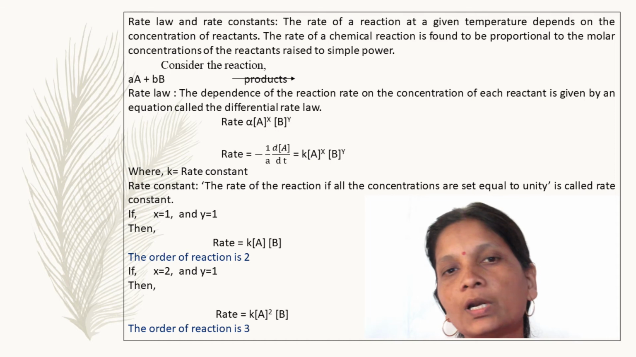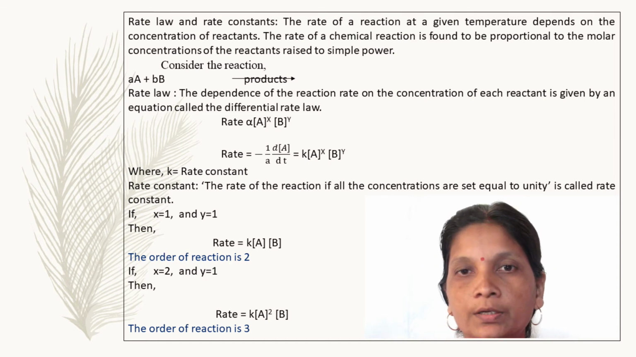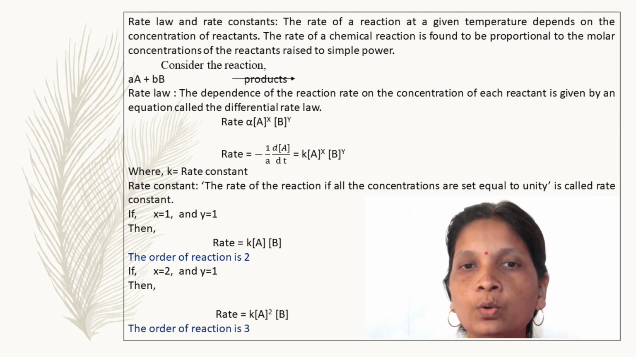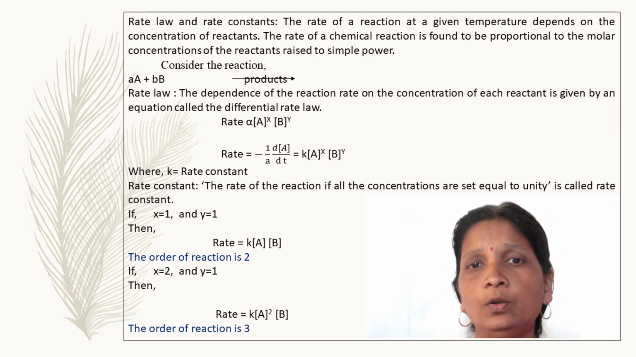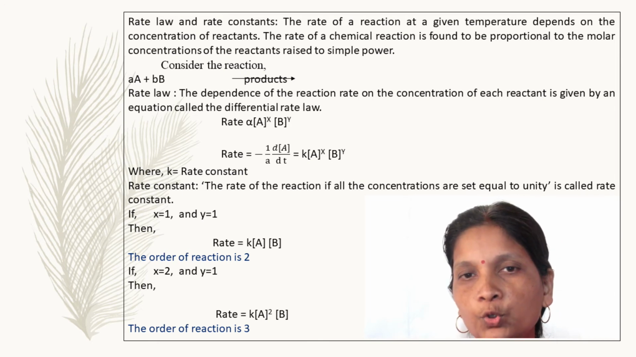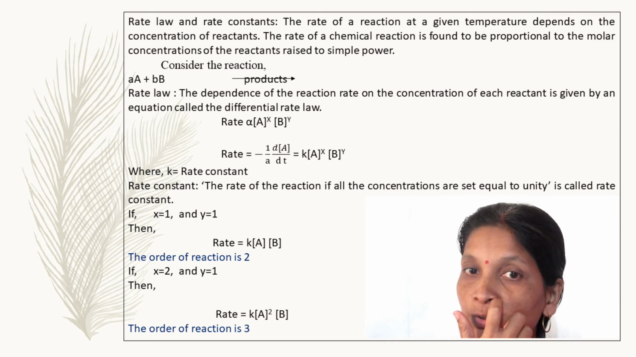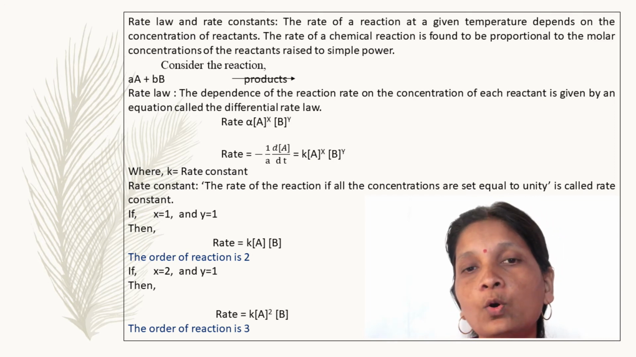Now consider a general reaction: aA plus bB giving the product. This is the simple reaction. Now we apply the law of mass action here. So the rate here is proportional to the concentration of A raised to x into the concentration of B raised to y. This is according to the rate law.